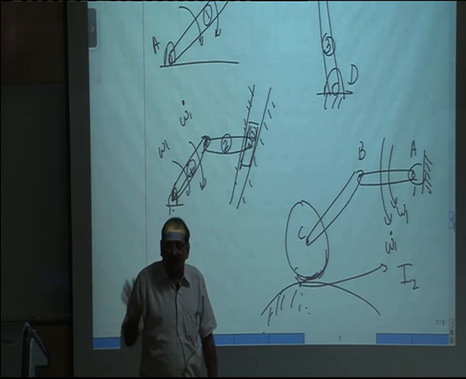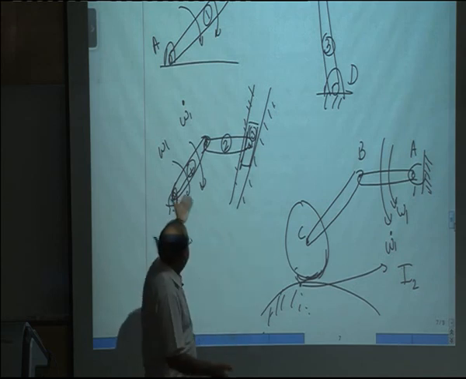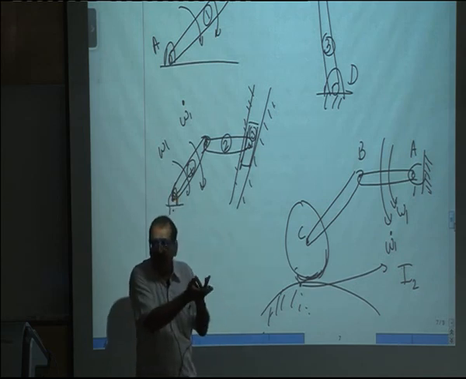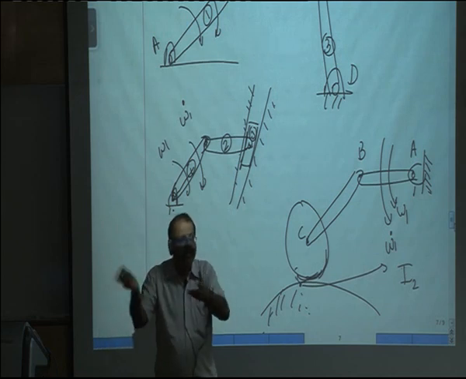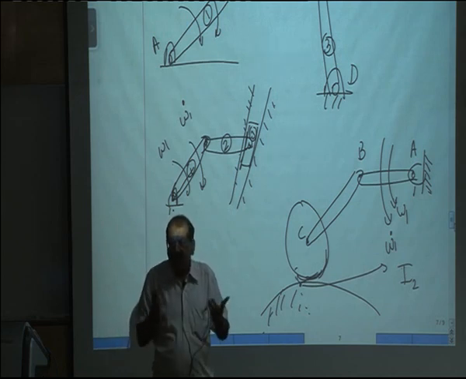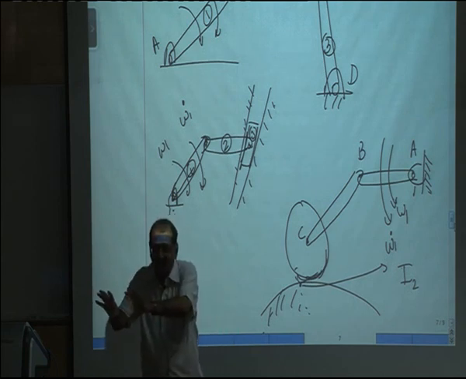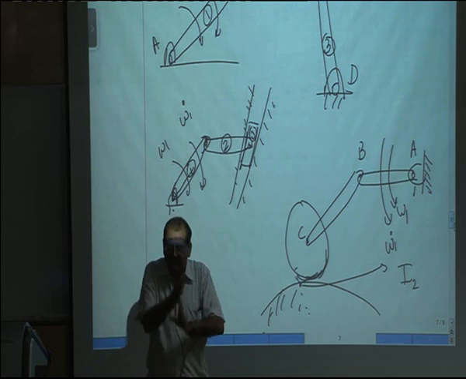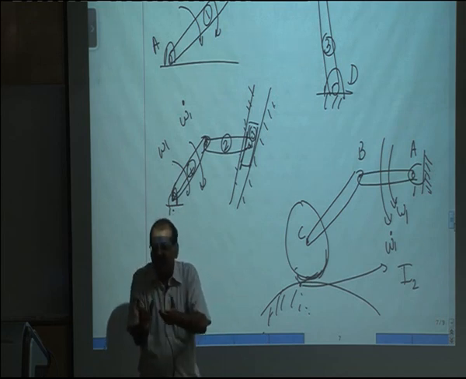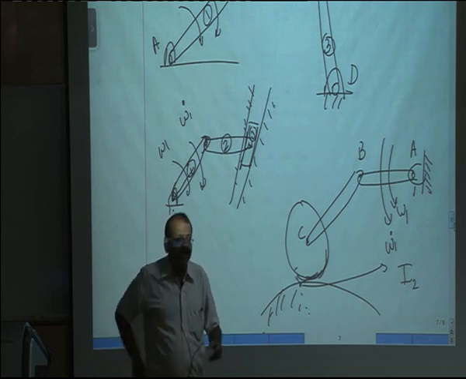That means you take a dot product with en, and on the other side you will have only omega 2 dot, and when you equate that, you will be able to get omega 2 dot in one go, because there is a constant term and a term involving omega 2 dot, and that will give you the answer.